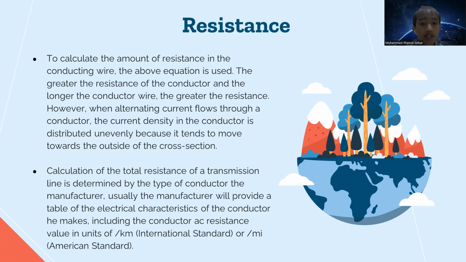Calculation of the total resistance of a transmission line is determined by the type of conductor from the manufacturer. Usually, the manufacturer will provide a table of the electrical characteristics of the conductor it makes, including the conductor AC resistance value in units of per km or international standard, or per mile or American standard.